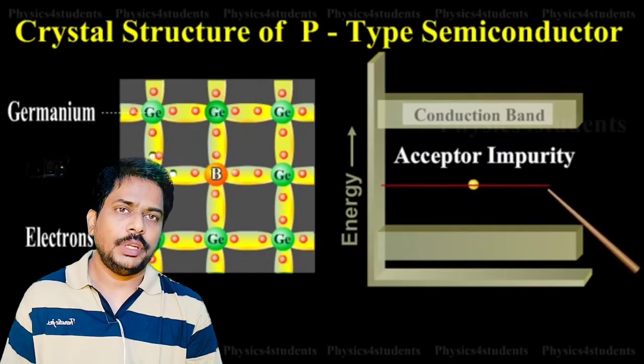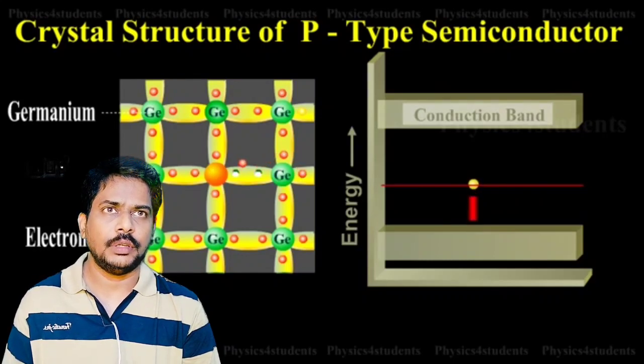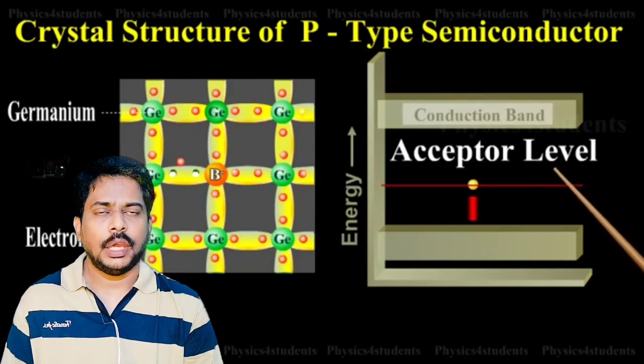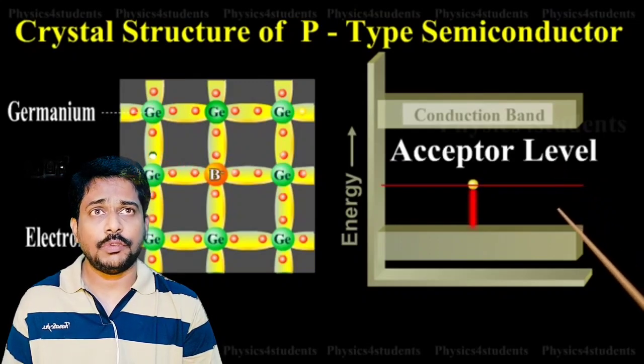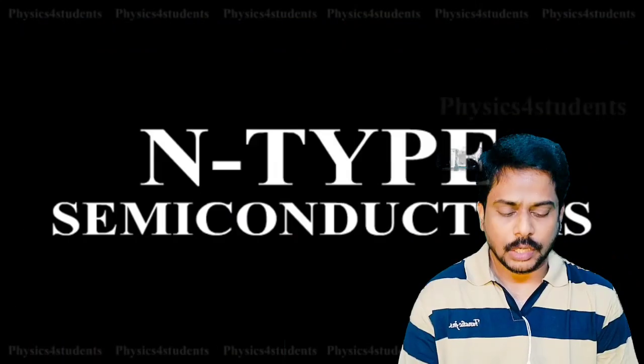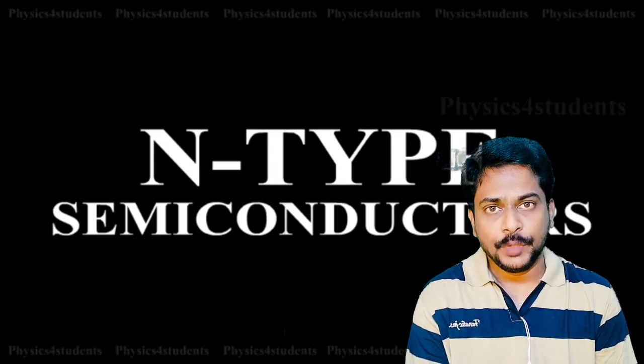That's the accuracy with which we carefully add the impurities to increase the conductivity. We call the intermediate level that is developed in the p-type material an acceptor level. So there is an intermediate level between the valence band and the conduction band, and the electrons will occupy the acceptor level, and it is very easy for them to jump to the conduction band from the intermediate level. That is how adding an impurity to a pure semiconductor is also called the doping impurity.